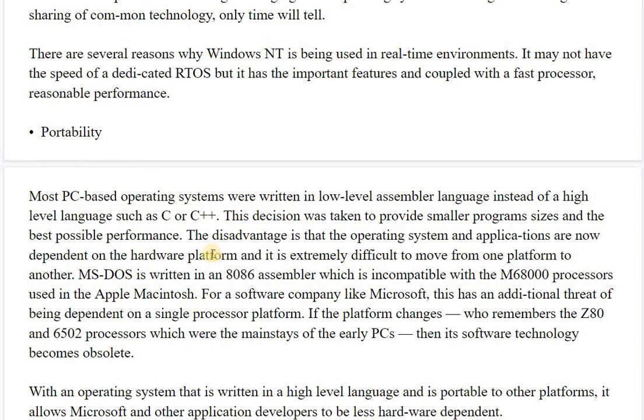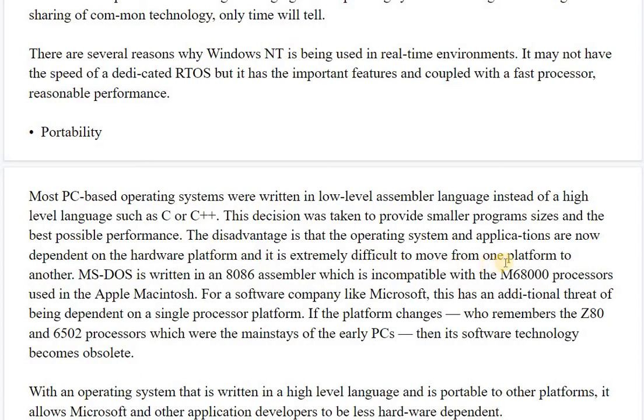Regarding portability, most PC based operating systems were written in lower level assembly languages instead of higher level languages such as C or C++, and this decision was taken to provide smaller program sizes and the best possible performance.